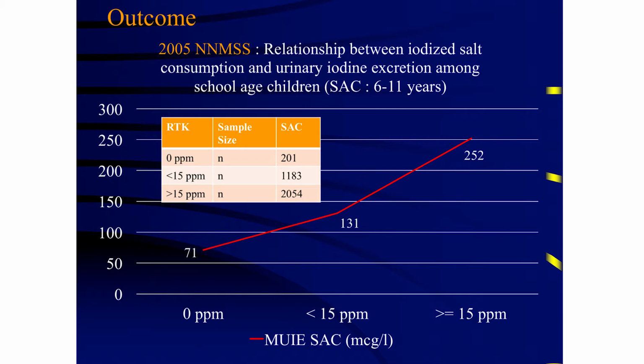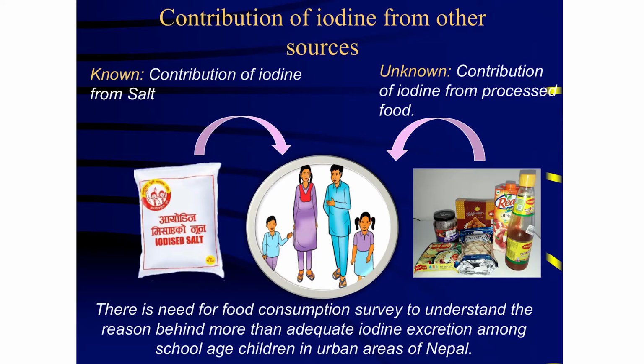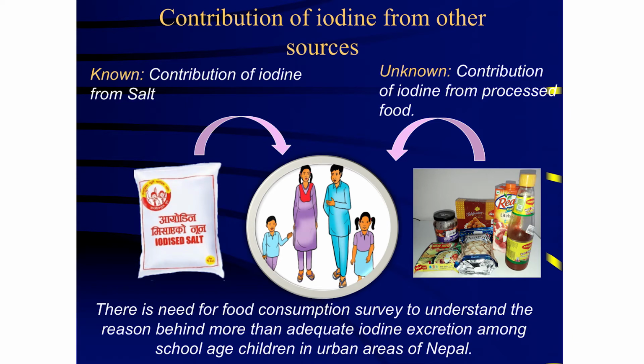This is the critical question here. At this moment, we know the contribution of iodine at the family level from salt, but we are not aware of the contribution of iodine from other processed foods and other sources. So it is high time and there is a need for a food consumption survey in Nepal to understand better the reason behind more than adequate iodine excretion among school-age children in urban areas of Nepal.